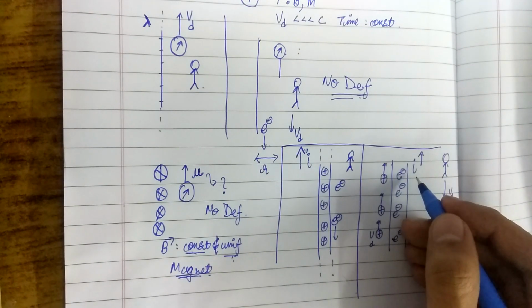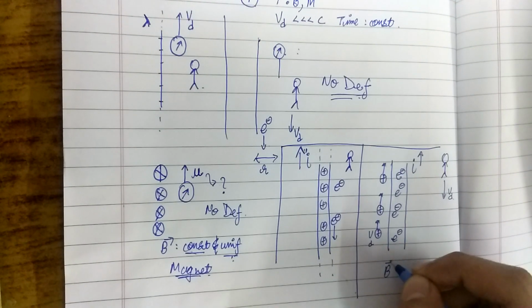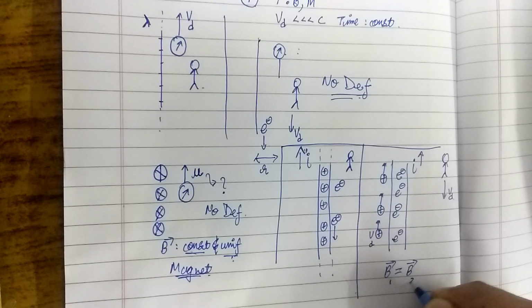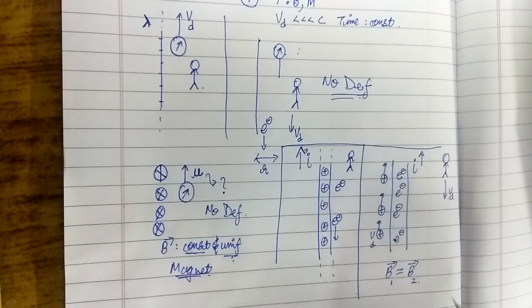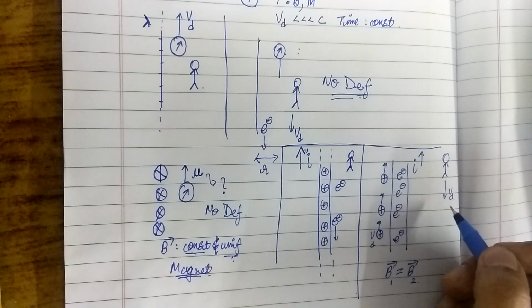Hence the current never changed. Because the current never changed, the magnetic field is also the same in both cases. Hence, in my opinion, even the magnetic field observed would be independent of the motion of the observer.